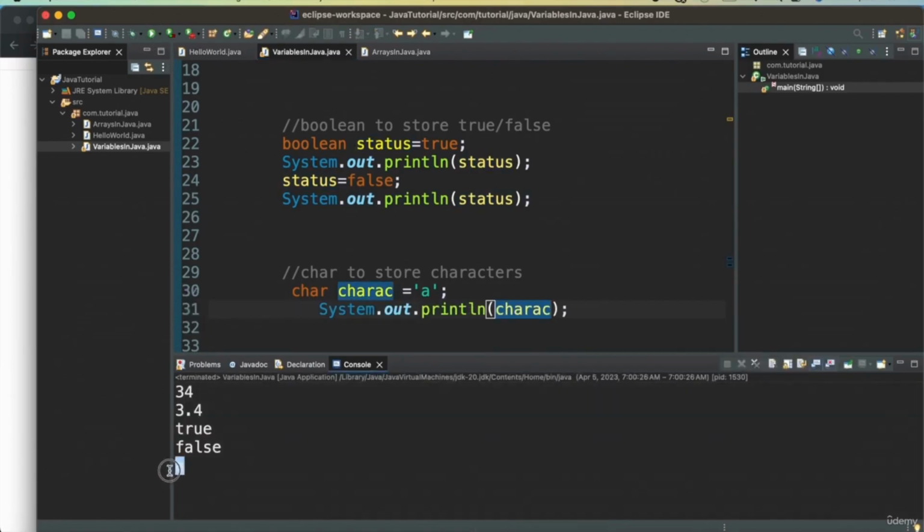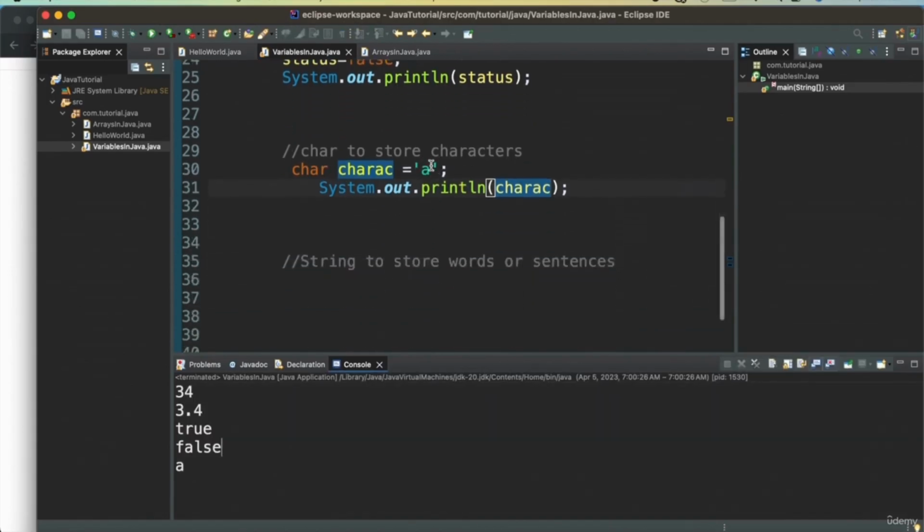So we see the value a is getting printed here. This is for storing single characters. If I use more than one character here, then it will say that it is an invalid character constant. So you can only have a single letter in here.